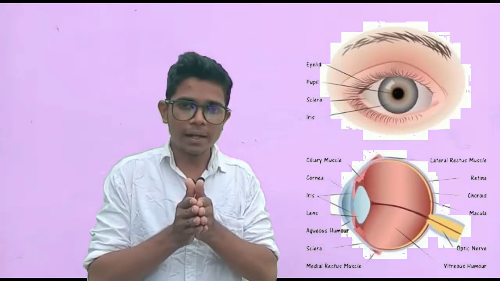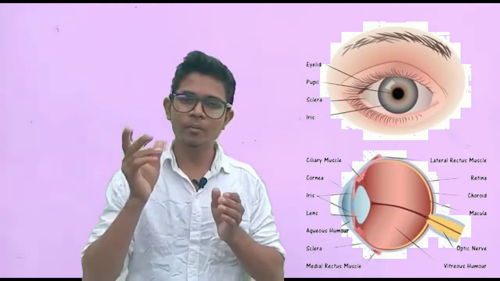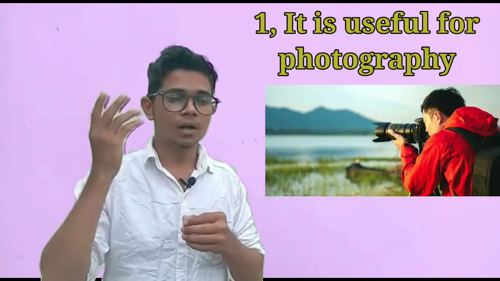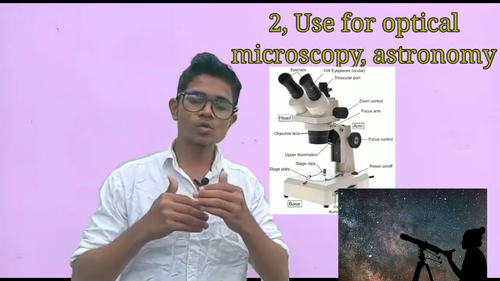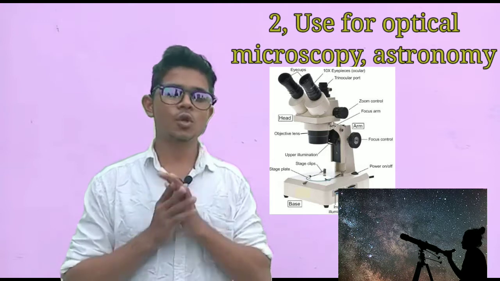The human eye is a very sensitive organ. All of you know about that. The human eye is a very sensitive part. It is the visible part of the electromagnetic spectrum. Now discussing the uses. The first use of the visible ray is photography. It is also used for optical microscopy and for astronomy.